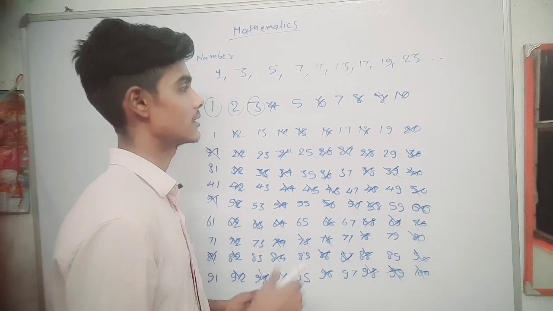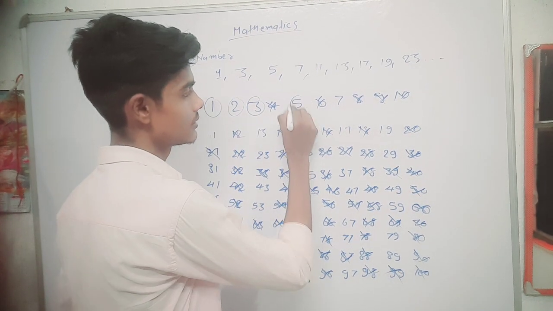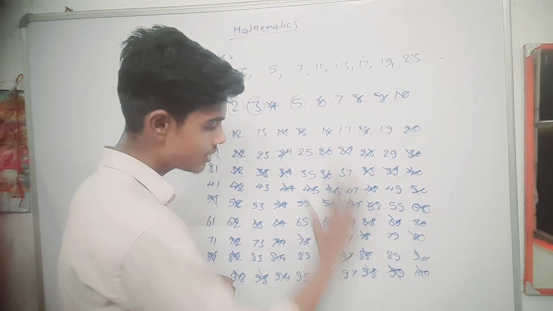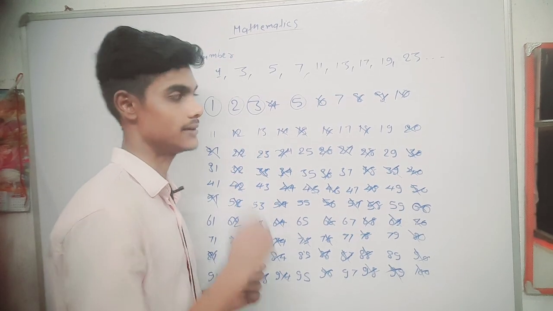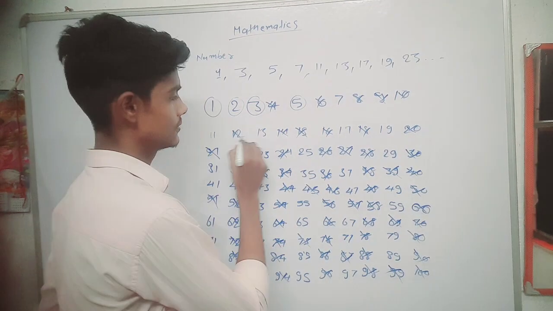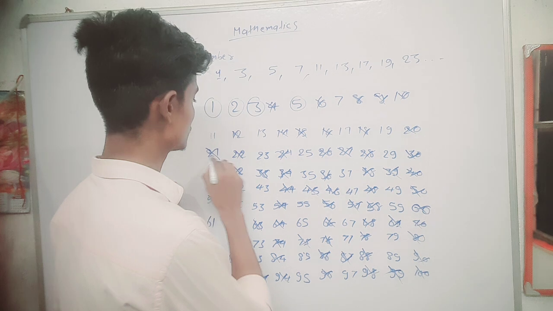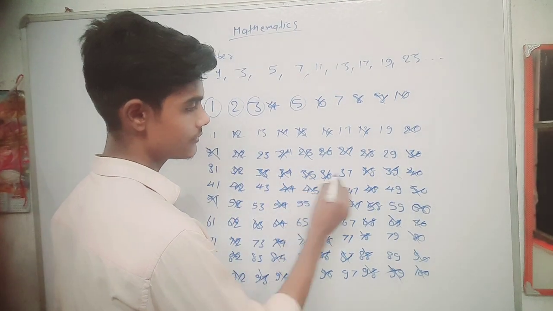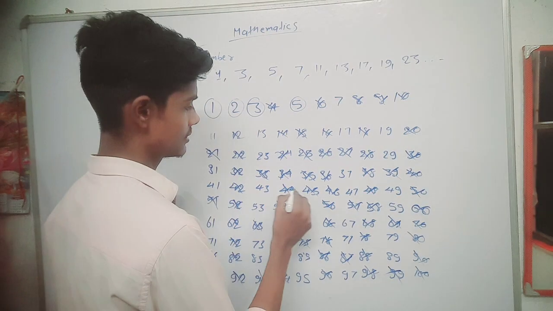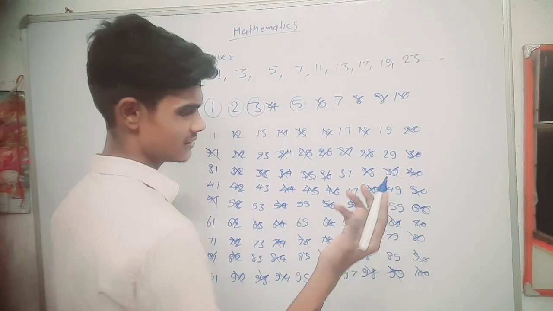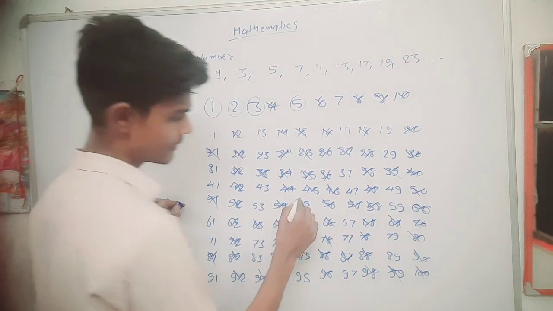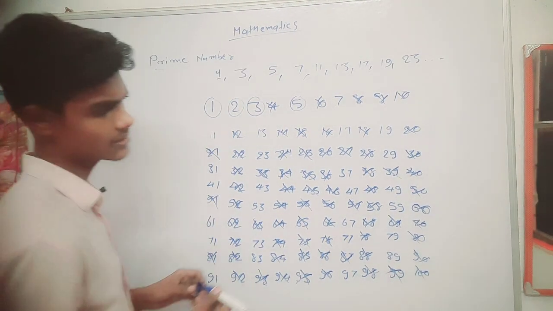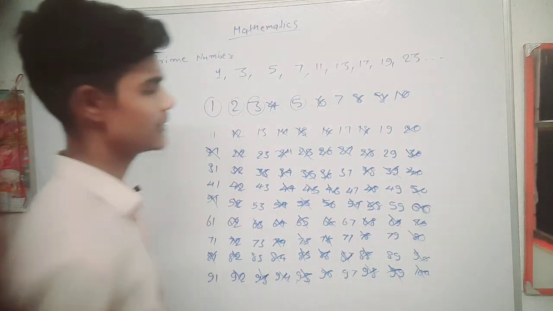Now the next number is 5. I circle 5 and cut all the numbers that are divisible by 5. Understand? What are the numbers? That is 25, 35, 55, 65, 85 and 95. All these numbers are cut because they are divisible by 5.